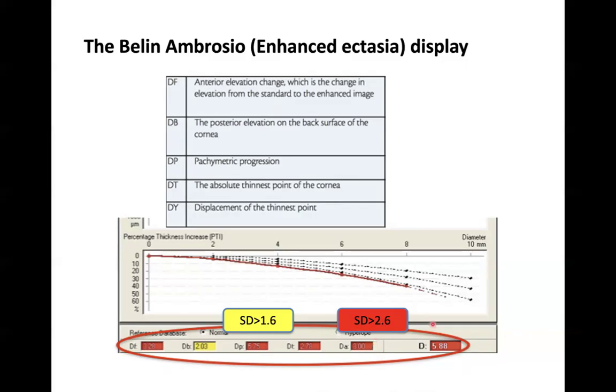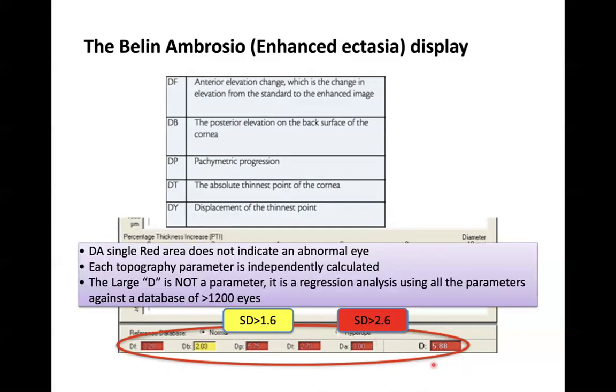And what about this last D? This last D is not a parameter. This is just a regression analysis using all the parameters that we have seen before against a database of more than 1200 eyes. So this display has made our life easier to understand early keratoconus.